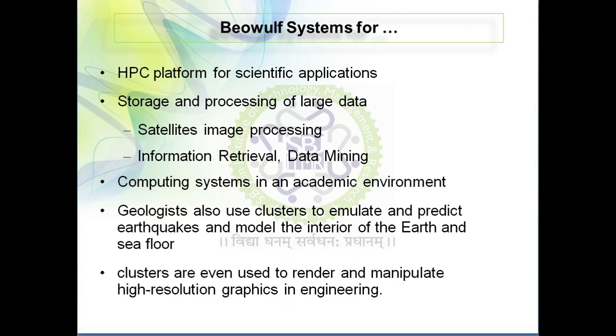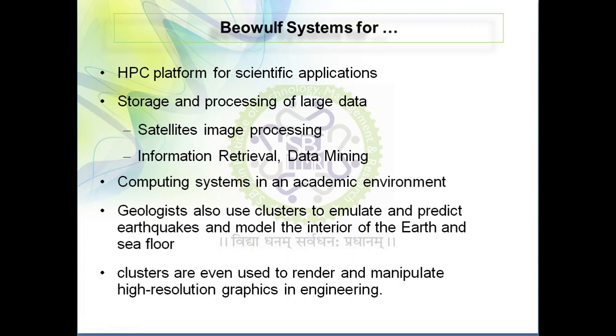In this, a high performance computing platform for scientific applications is required. A huge amount of data is supposed to be processed in that: storage and processing of large data, satellite image processing, information retrieval, data mining. These are all huge areas where people are working, and there we use cluster computing, supercomputers. Computing systems in an academic environment also require a huge amount of data to be processed. So we require this type of clustering environment for the distributed system.